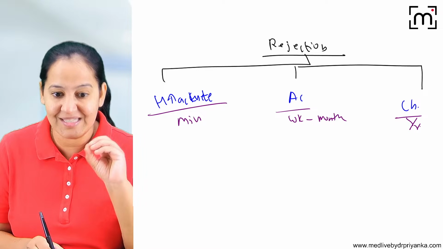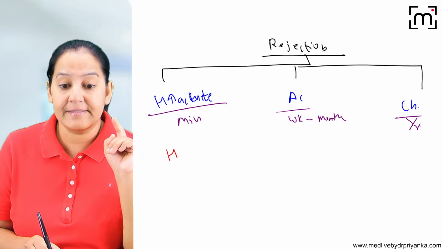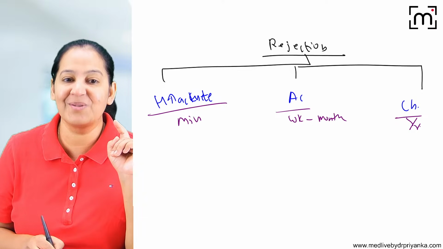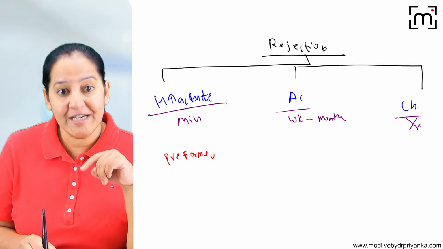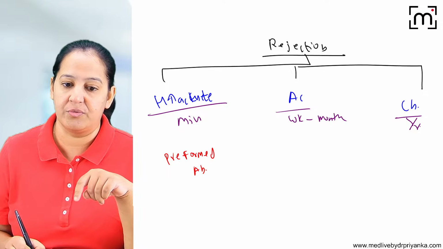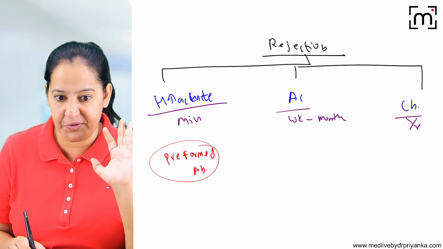Hyperacute mechanism is very simple. It's preformed antibodies. So the recipient is having preformed, the word is important here, preformed antibody for the donor tissue. From where the antibodies are coming, I have given you an example.